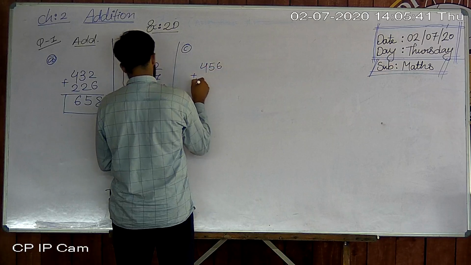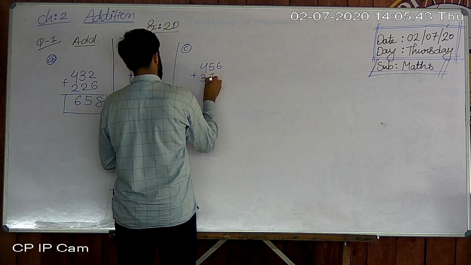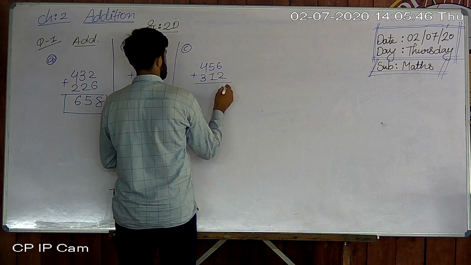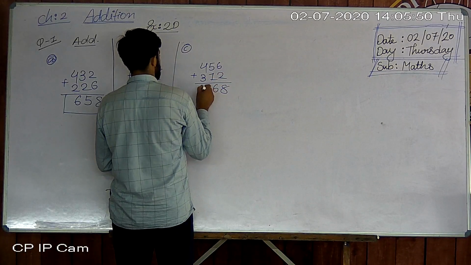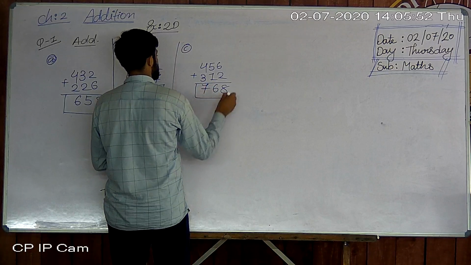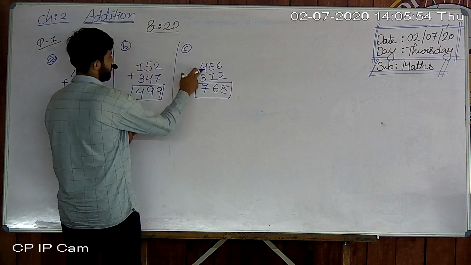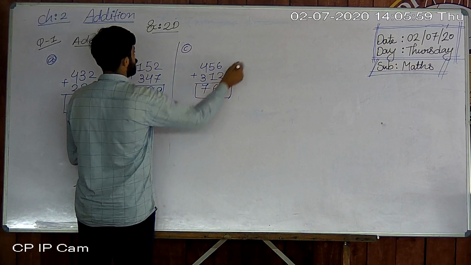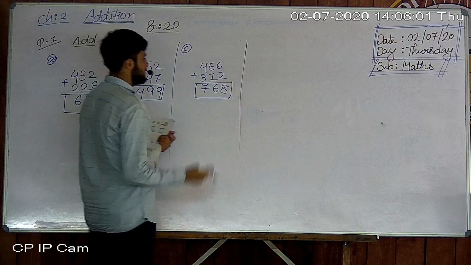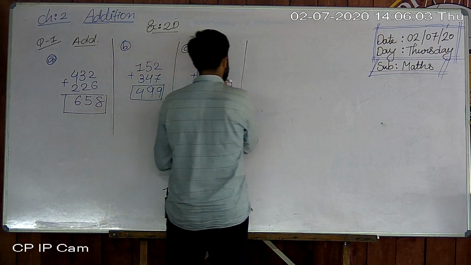Then question number C is 456 plus 312. 6 plus 2 is 8. 5 plus 1 is 6. 4 plus 3 is 7. Okay, got it all students? 4 plus 3 is 7, 5 plus 1 is 6, 6 plus 2 is 8. So 768 is your answer.